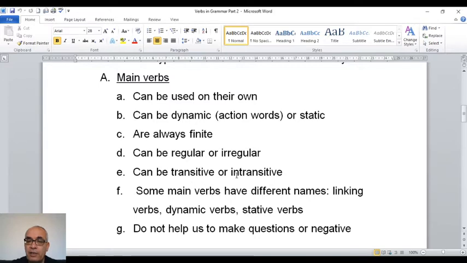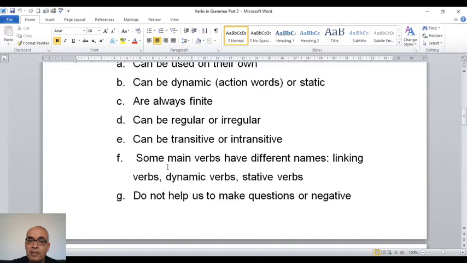Transitive, intransitive. What does this mean? I will explain. Some main verbs have different names. So linking verbs, dynamic verbs, stative verbs. All these types of verbs come under the group. Which group? Main verbs. So we have got the family, and this family is called main verbs.